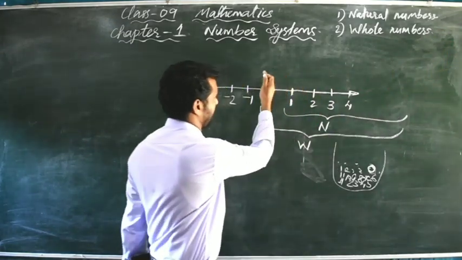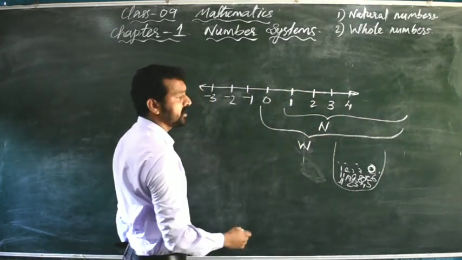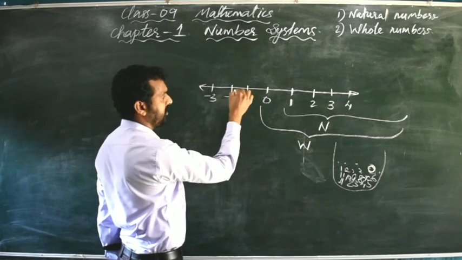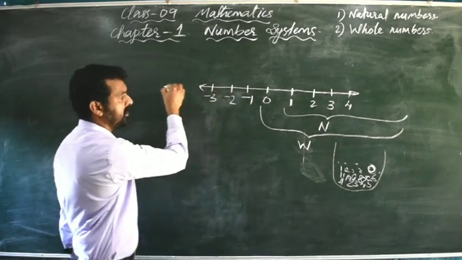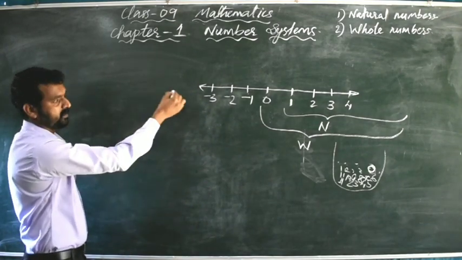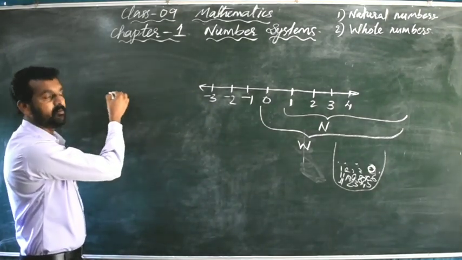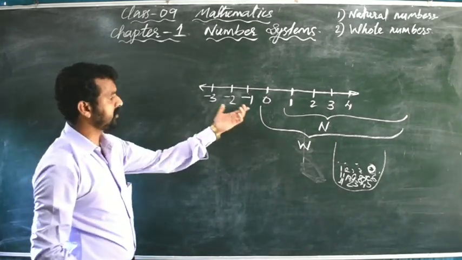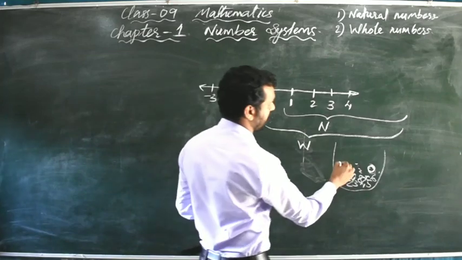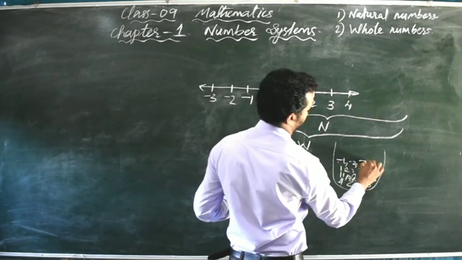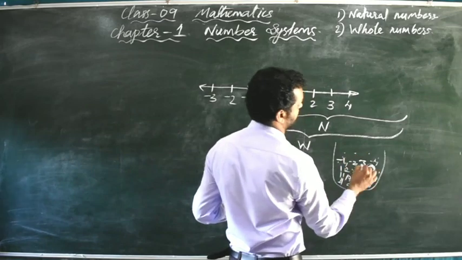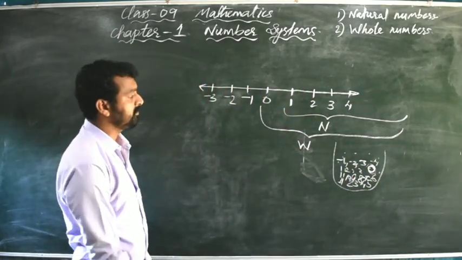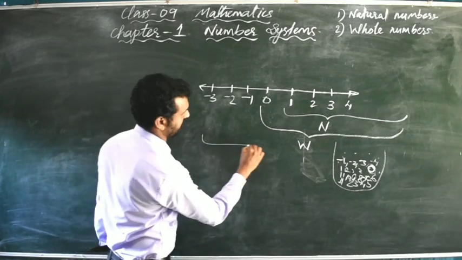Now next one. After you have collected 0 inside your bag, you come to the left side and collect these numbers: -1, -2, -3. Many numbers you will get from here also. On the left-hand side of 0 on a number line, an infinite number of numbers are there. You collect all these numbers and put them inside your bag: -1, -2, -3, etc. Now you have a collection of numbers. What is the name of these numbers? Integers.